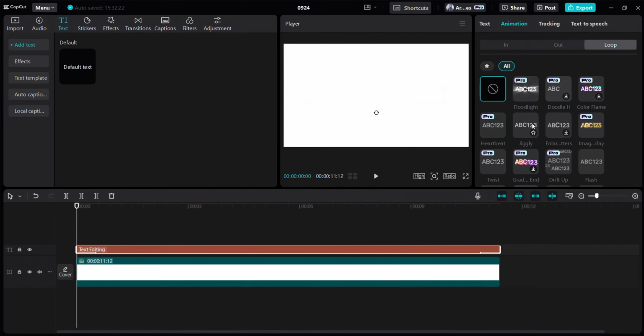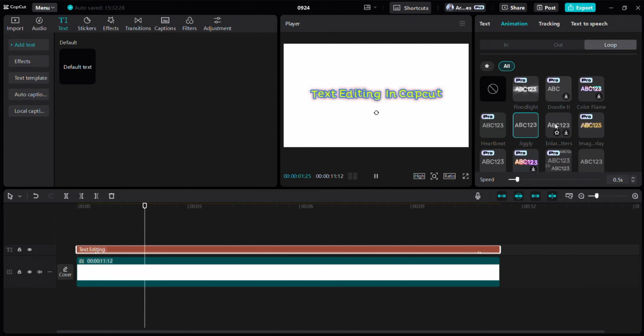Let's dive into loop animations. There are a bunch of exciting options to explore. You can easily increase or decrease the speed of the loop by simply dragging the cursor up or down. Want to make your text loop like Ali Abdaal in just 1 second? You can do that too. This section has so much more to offer. Endless possibilities to bring your text to life with smooth, captivating loops. Get creative and have fun experimenting with it.